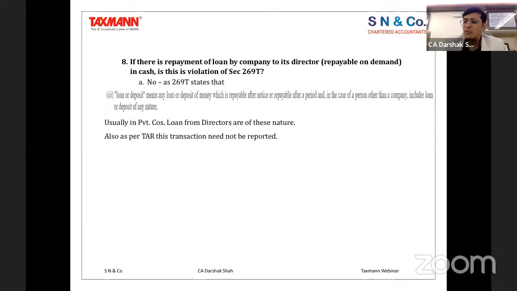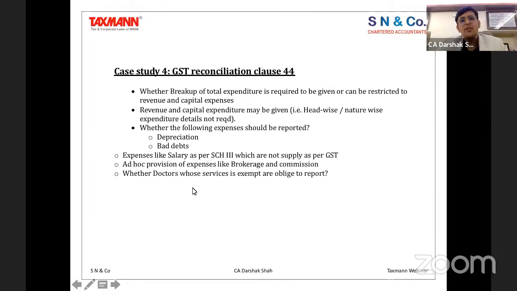Of course, what is important here is the transactions which have already closed. You can take cognizance of this particular clause. But while advising the client, I would not advise on this basis, because it becomes aggressive. Yet the law remains the same: it has a distinct definition of loans and deposits for companies and for others under 269T. Moving on to the next one, reconciliation under GST under Clause 44.